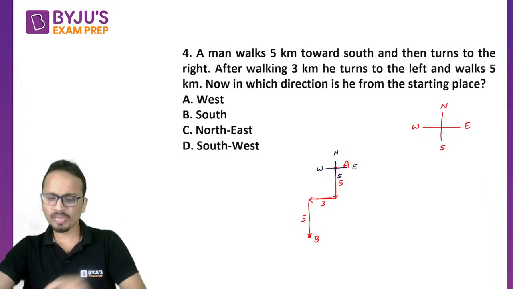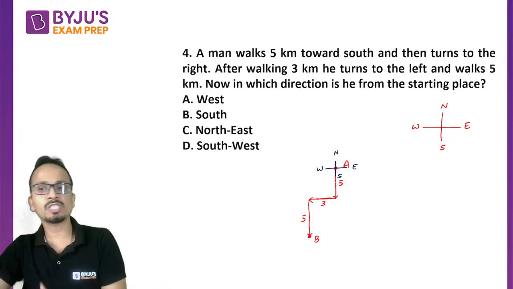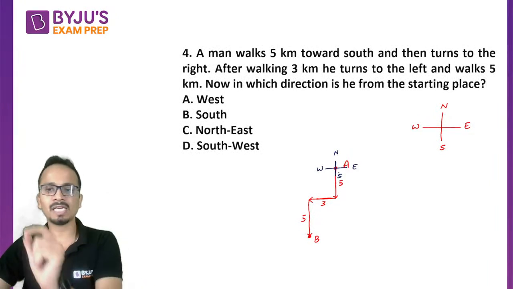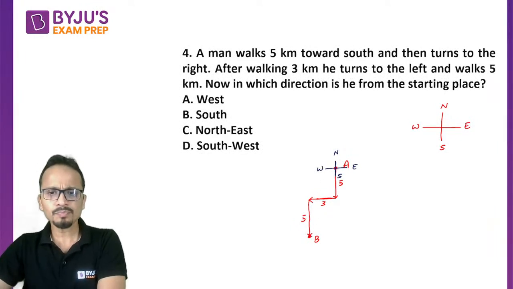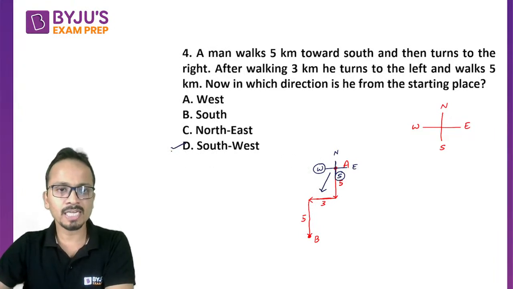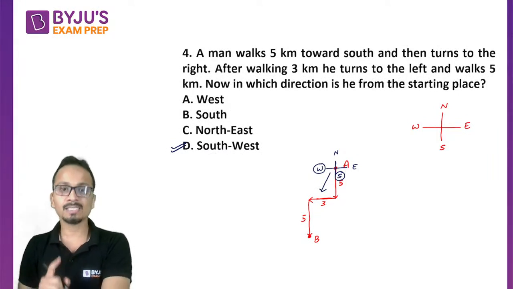Now since we have to find out his current position with respect to the starting point, what I have done is make a plus at the starting point, and I have written these directions. Now his current position is in this direction with respect to the starting point, and in which quadrant is it lying? It is lying in the southwest quadrant. So the correct answer for this question will be option D, that is southwest.